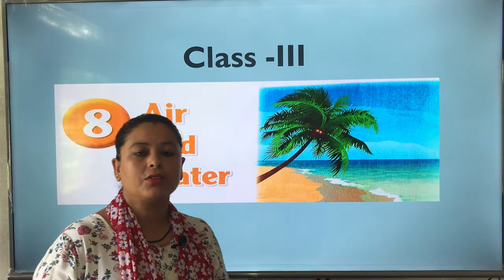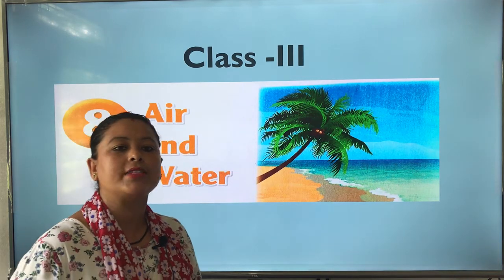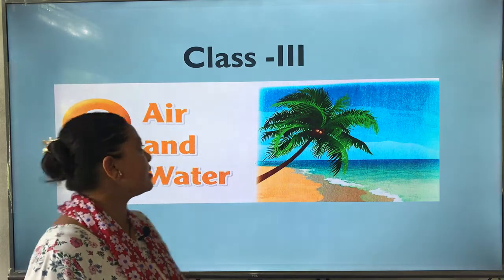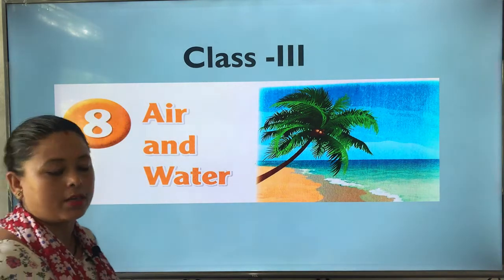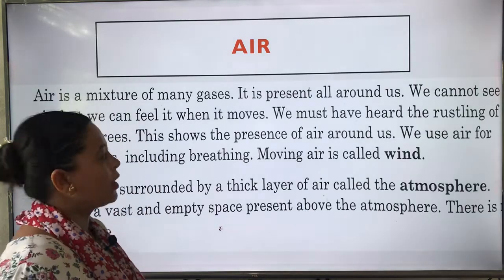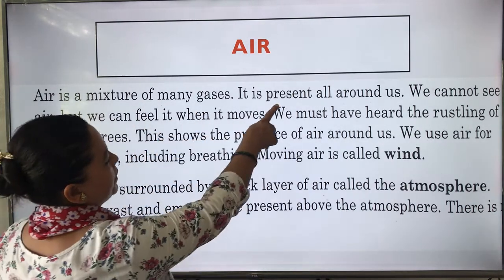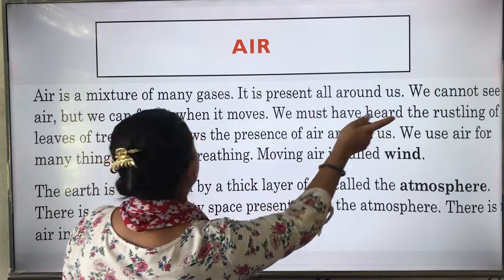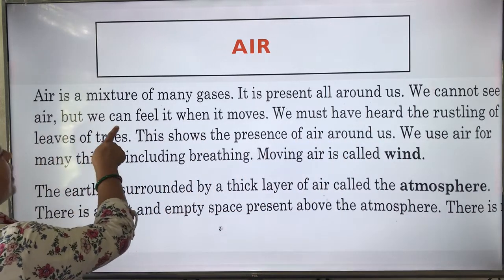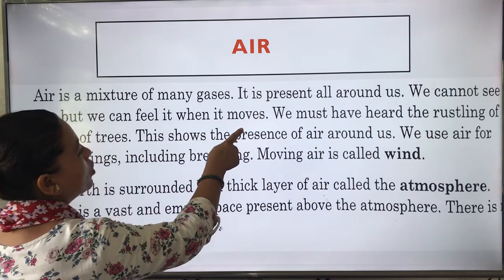Hello class 3. Today we are going to start a new chapter from science, that is chapter 8, air and water. Air is a mixture of many gases. It is present all around us. We cannot see air, but we can feel it when it moves.